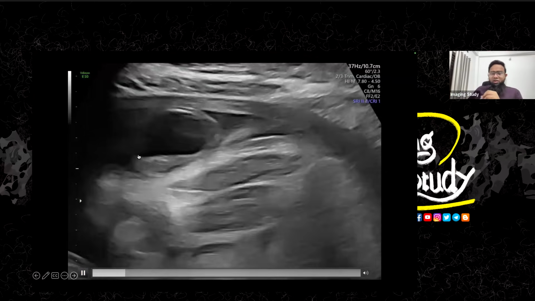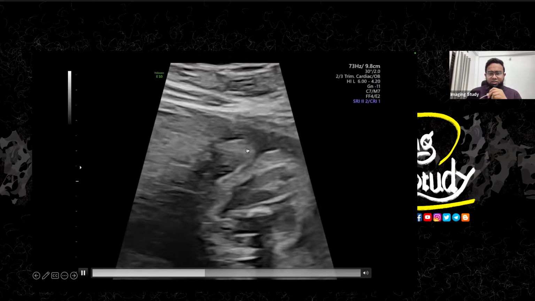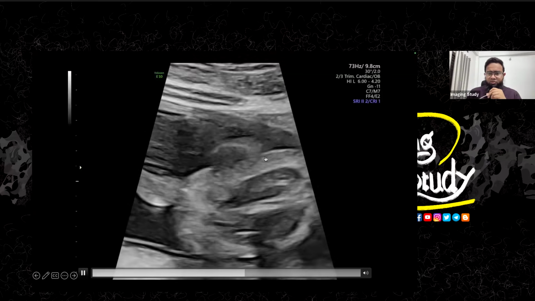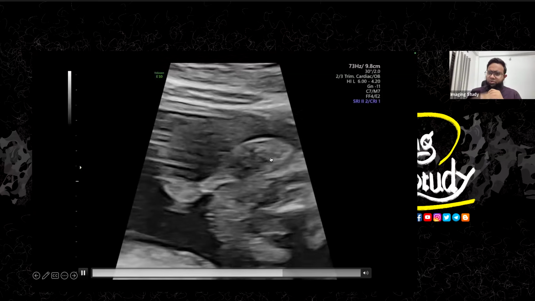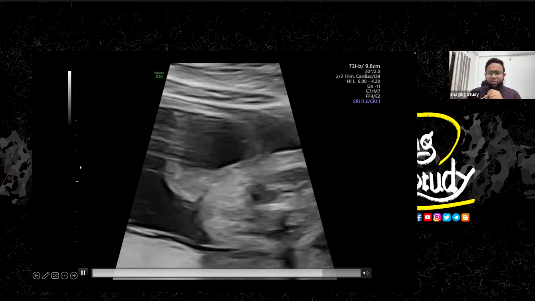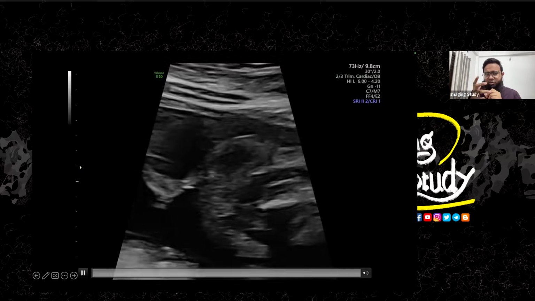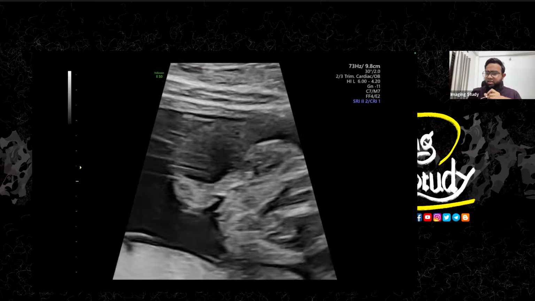Let me magnify the image. Now you can see this area. This is the labia. Why it is labia, we'll see on a different view. So I have changed the setting. This is the echocardiographic setting. Oh, no, this is the linear probe.